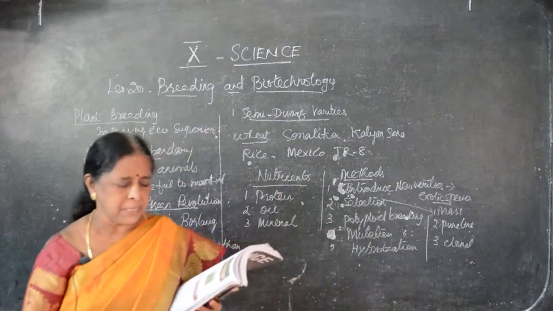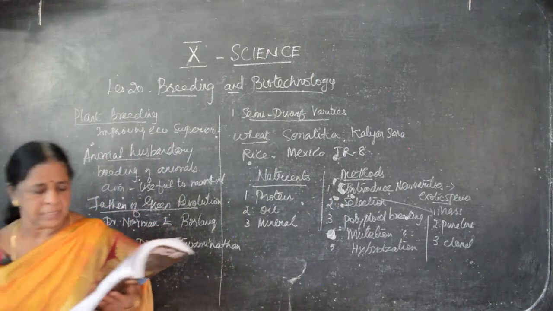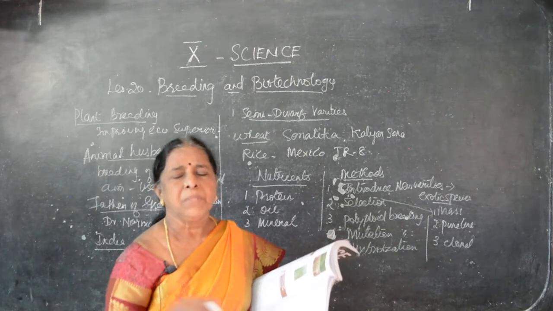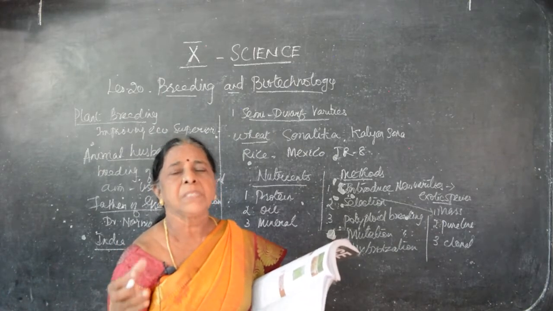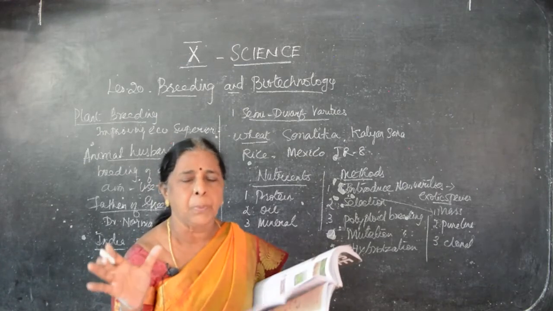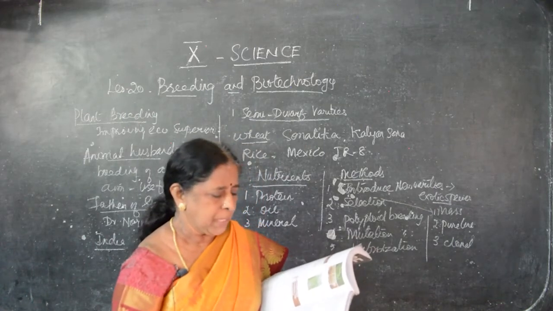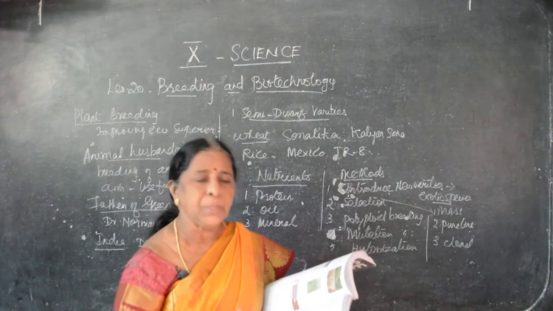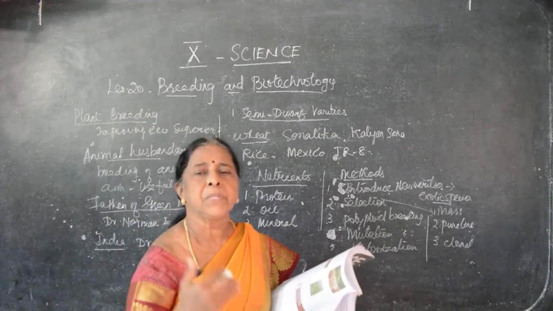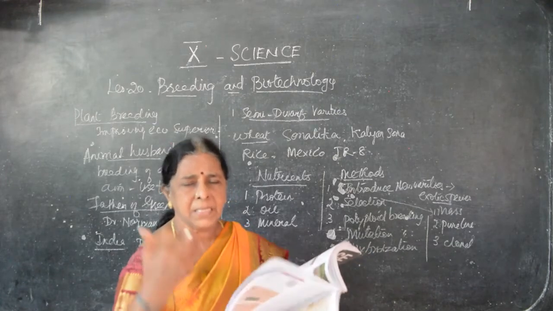First, mass selection. Seeds of the best plants showing desired characters are collected from a mixed population. All are mixed together, no? You have to select which is the best, and we have to select that kind of plants. Mass means group. From the group of plants, we have to select the best one. The collected seeds are allowed to grow. In the first generation we are sowing the seeds. From the seeds we got the flowers, again we get the seeds. That is the second generation. Like that, generation to generation.